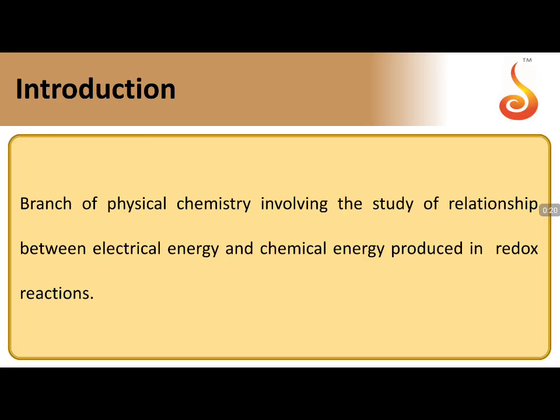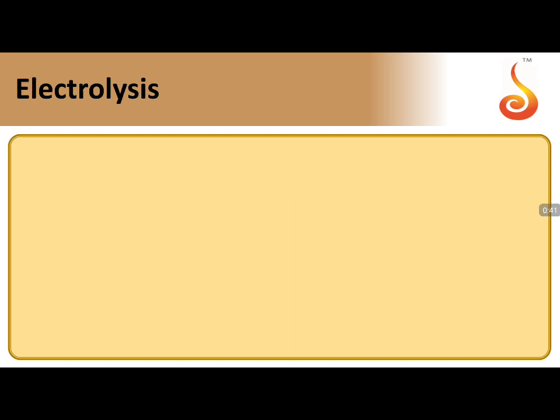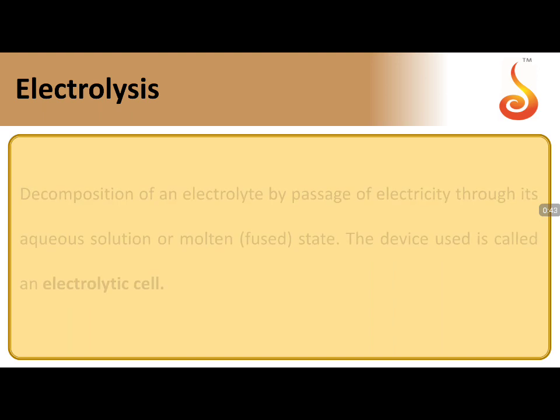It is a branch of science which deals with the study of exchange of energies in two forms: electrical energy to chemical energy, and chemical energy to electrical energy, resulting in redox reactions. So there will be two types: spontaneous redox reactions and non-spontaneous redox reactions, both of which we are going to see. In the first category, electrolysis.